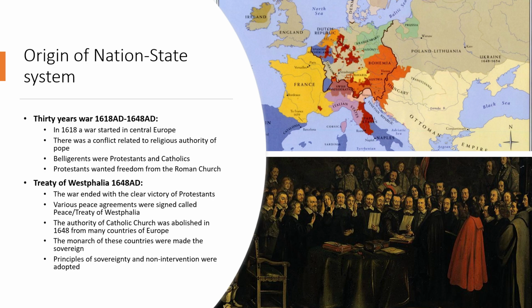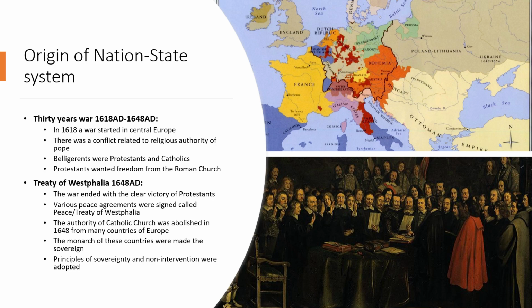Then the system of monarchy was started, and the monarchs of these countries were made the sovereigns of these countries. Each country was given a separate monarch. It was decided that from here on, the monarch will be the sovereign of the state instead of the Pope and the Catholic Church.